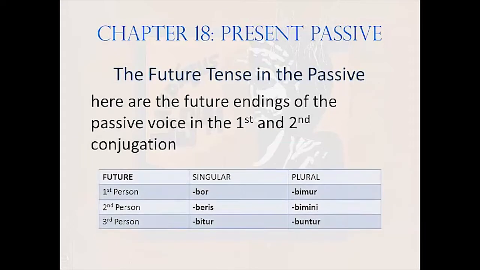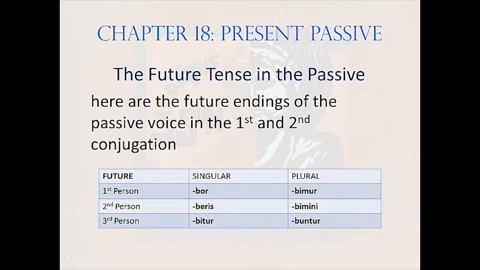Here are the endings for the future tense in the passive voice, for first and second conjugation. -bor, -beris, -bitur, -bimur, -bimini, -buntur. Note that there's one irregularity, in the second person singular, of course, -beris, which should be -biris, but otherwise the endings are quite predictable, including -bor and -buntur, the forms you would expect when the active forms are -bo and -bunt.